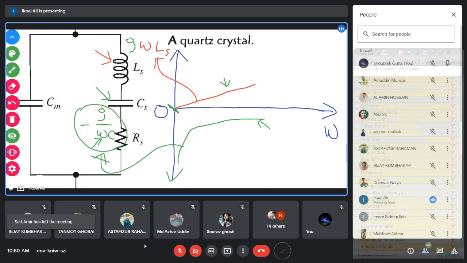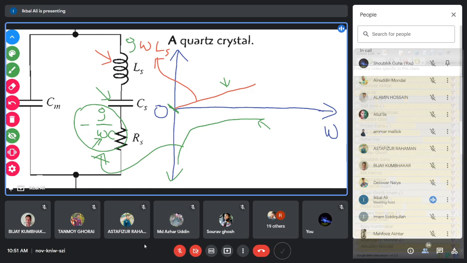But in the graph, you have to add these two curves because they are in series. So the inductor impedance is j omega Ls, in series with the capacitor, that means the impedance is minus j by omega C. When inductor and capacitor are in series, these two impedance magnitudes, j omega Ls and minus j by omega C, should be added.